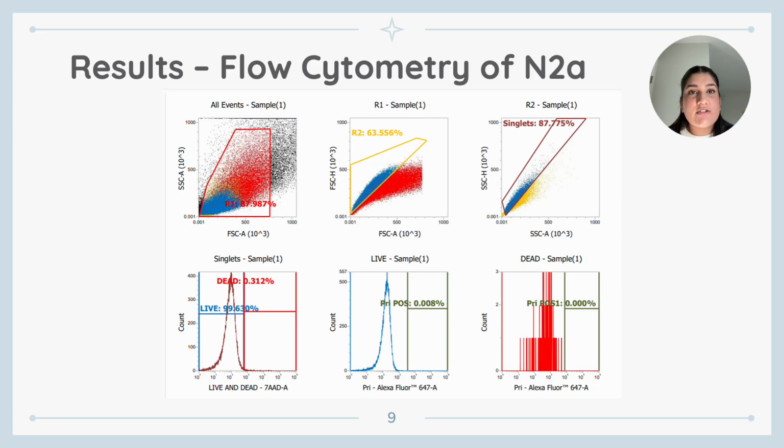This flow cytometry data from one sample of N2A cells is representative of all the samples we worked with that show that surface PrPC levels remain largely unchanged following cholesterol treatment and that the N2A cell viability was not affected, considering that 99% of them are still alive. With this data, our cholesterol-overloaded N2A cells can now be used for downstream analyses.